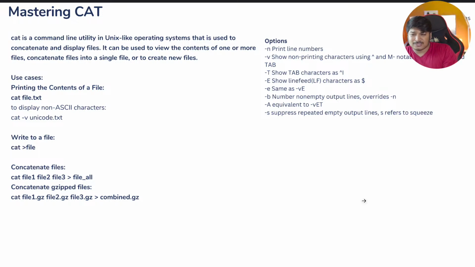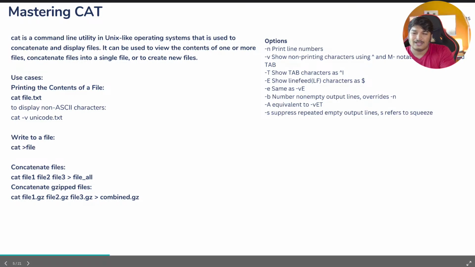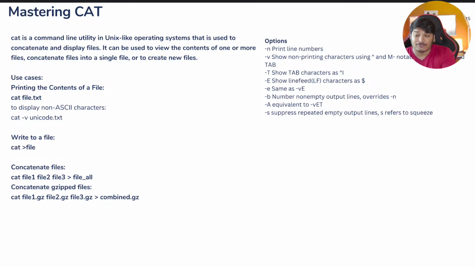Now, use cases. There are a few use cases you can see below. I've explained, just going through a bit. Printing the contents of a file using cat, then the file path or file name, it will display it in your console. Now, to display non-ASCII characters, you have to give the -v option. Then if any Unicode or special character is there in the file, it will display that as well. Now, how to write to a file? Say cat, then the file name, then it will write whatever content to that particular file.